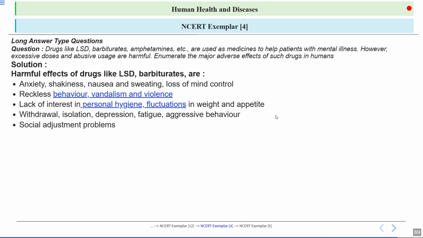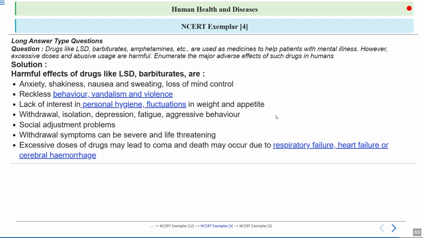Now, social adjustment problems often develop as a result. This means people may struggle to fit in at school, work, or in their community as well. Now, withdrawal symptoms can be severe and even life threatening. When people try to stop using these drugs, their body can react very strongly, sometimes in dangerous ways. Finally, taking excessive doses of these drugs can lead to coma or even death, often due to respiratory failure or heart failure or bleeding in the brain. So this highlights just how serious drug abuse can be.